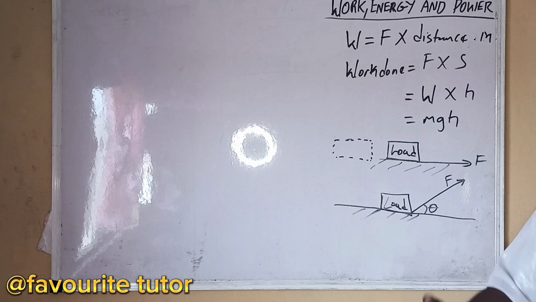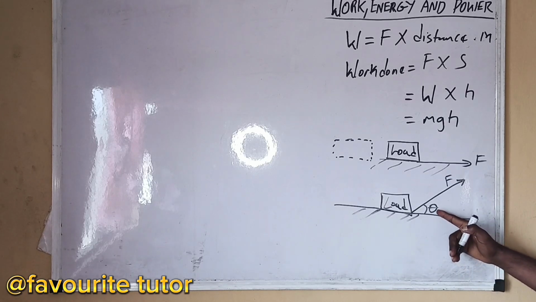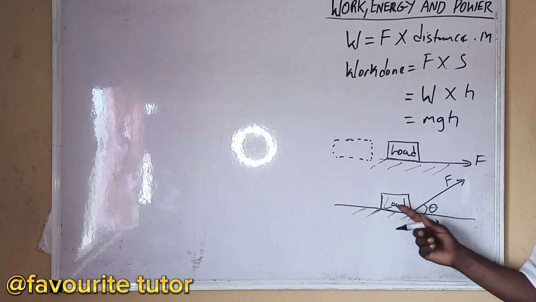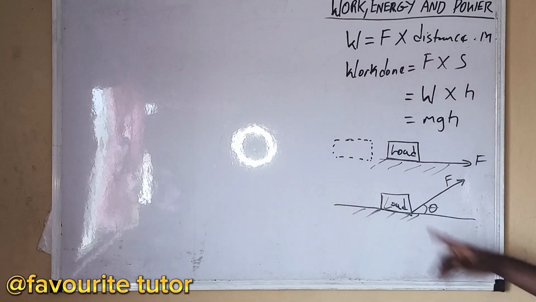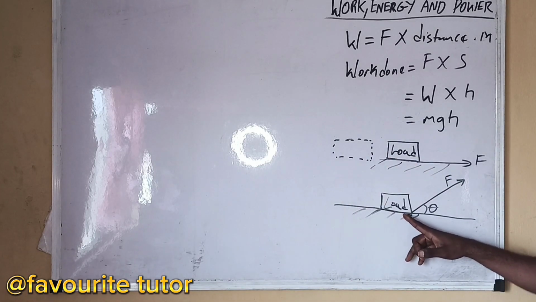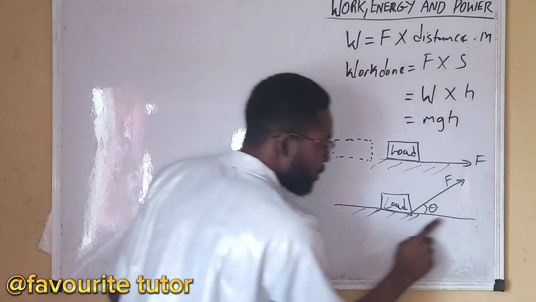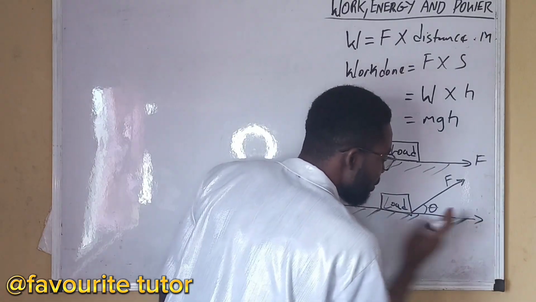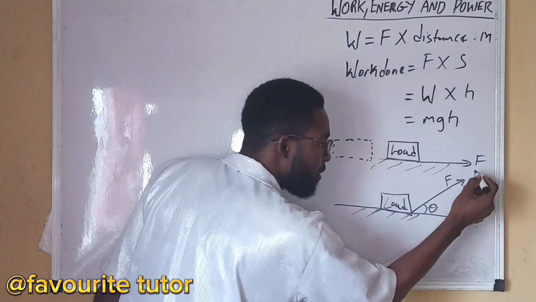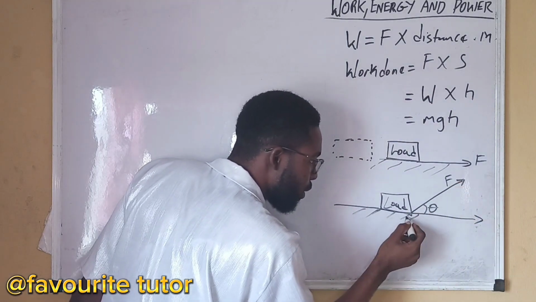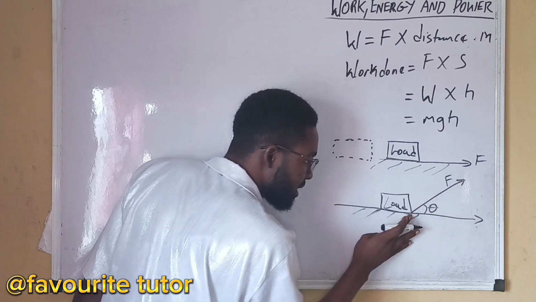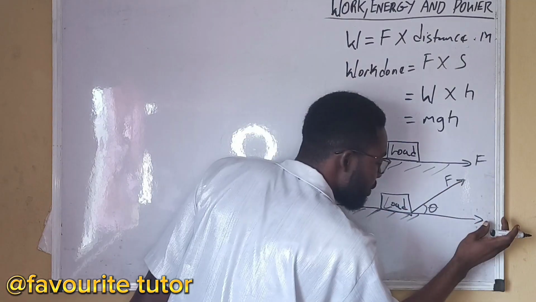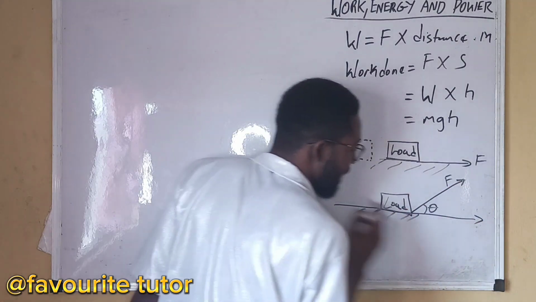What will now be the work done? We need to consider the angle. And the body moves, that is creating a distance. Now, where did the body move to? The body moved in the horizontal direction. But the direction of the resultant force is inclined, and the body moves in the horizontal direction.